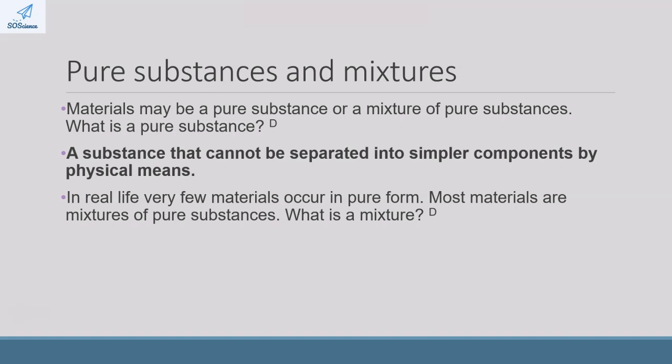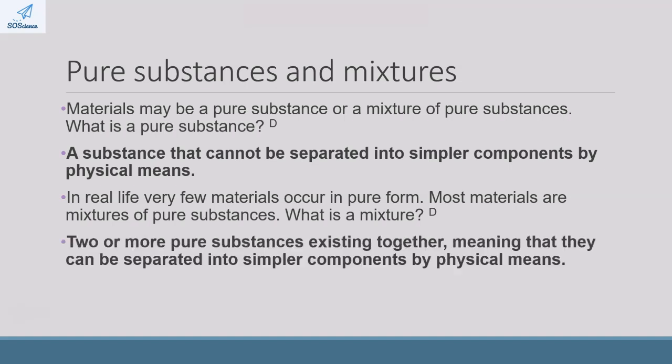So a mixture is defined as two or more pure substances existing together, meaning that they can be separated into simpler components by physical means. So whether or not you're able to separate your substance by physical means will tell you whether it is a pure substance or a mixture.